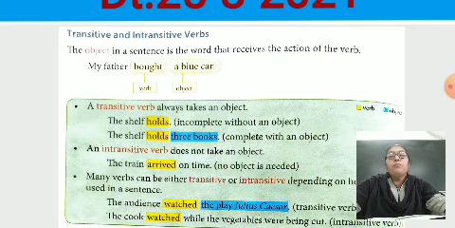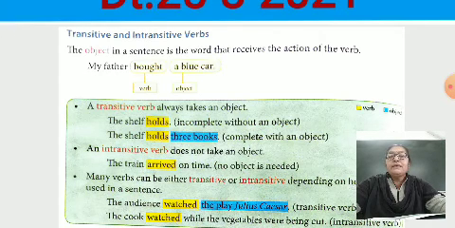My father bought a blue car. My father bought, but what? Then we reply, a blue car. So here, a transitive verb always takes an object. The sentence "She holds" is incomplete without an object. What does she hold? We don't know the answer, meaning we need an object.